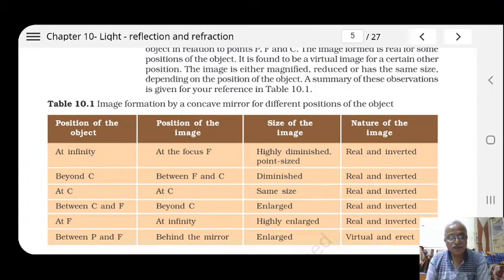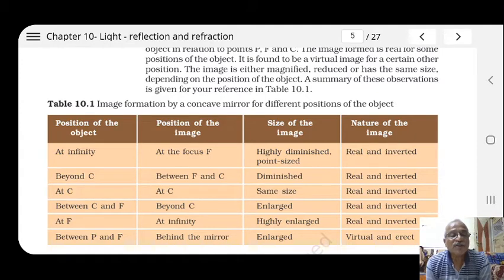The position of the image formed after reflection through a concave mirror is found to depend on the position of the object, at what distance the object is situated from the pole of the mirror. There are various cases. The first case is if the object is situated at infinity from the pole, the image is formed at the focus of the mirror. The image is found to be highly diminished, point sized, and inverted with respect to the object, so it is a real and inverted image.